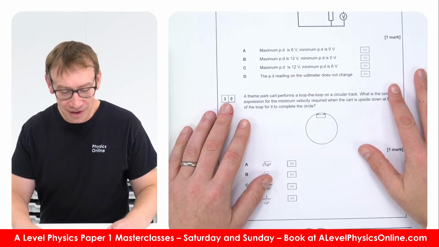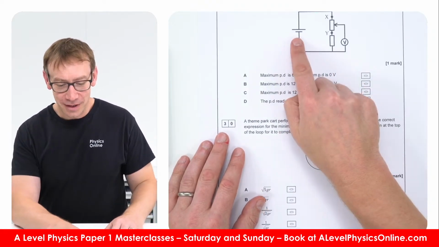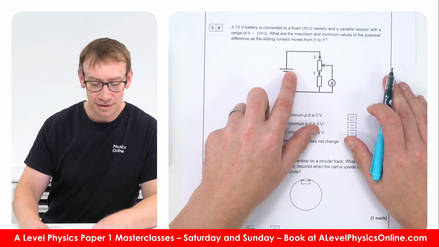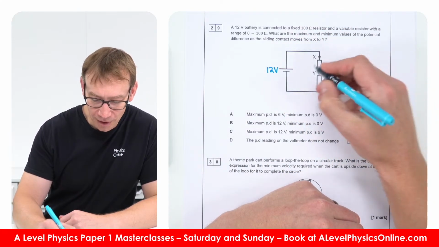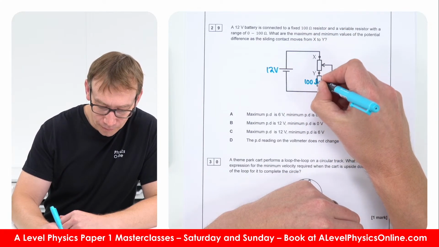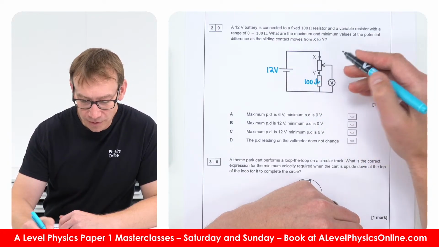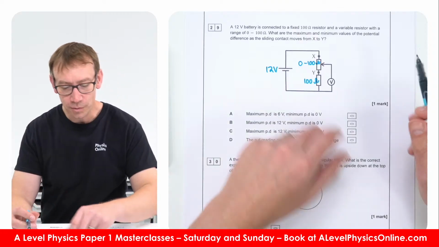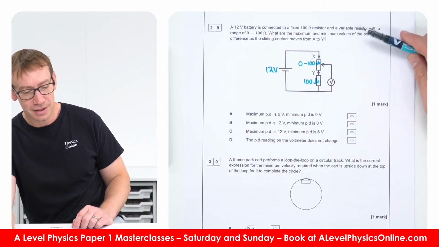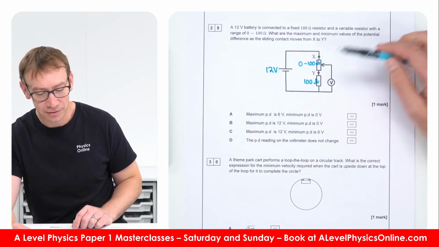Right, here we've got this question. A 12 volt battery is connected, so if it's a circuit thing, put in the numbers. We've got a 12 volt battery, a fixed 100 ohm resistor, and a variable resistor with a range of 0 to 100. What are the maximum and minimum values of the PD as the contact moves from X to Y?